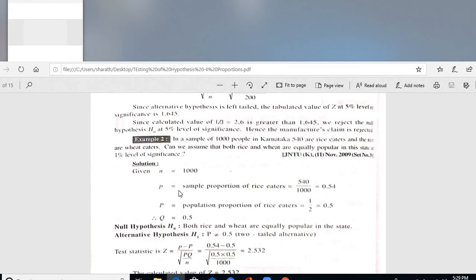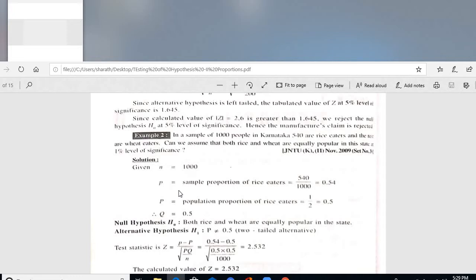In the earlier problems, we selected only a few items from a population. It may be less than 30, a small sample, or greater than 30, a large sample. Here, first we are selecting a bunch of items, 1000 people. Again, classification will come into picture, so a proportion will come into picture. 540 are rice eaters and the rest are wheat eaters.